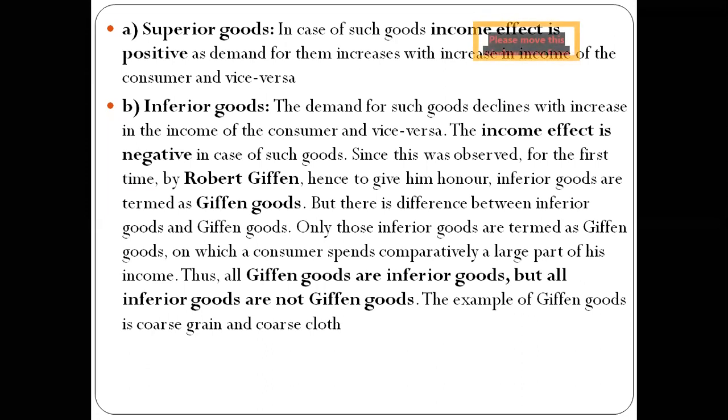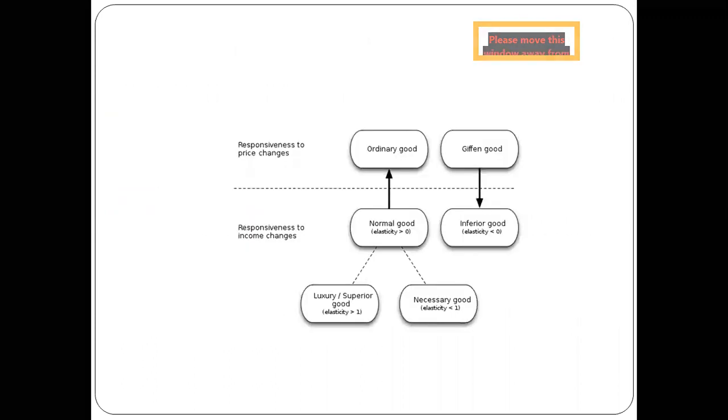So Sir Giffen observed or claimed that the law of demand does not apply on some inferior goods. Demand of inferior goods increases on increase in their price and decreases on the fall of their price. And those particular goods were known as Giffen goods. So there are ordinary goods also and Giffen goods also. So we can see in ordinary goods, normal goods are there where elasticity is greater than zero.